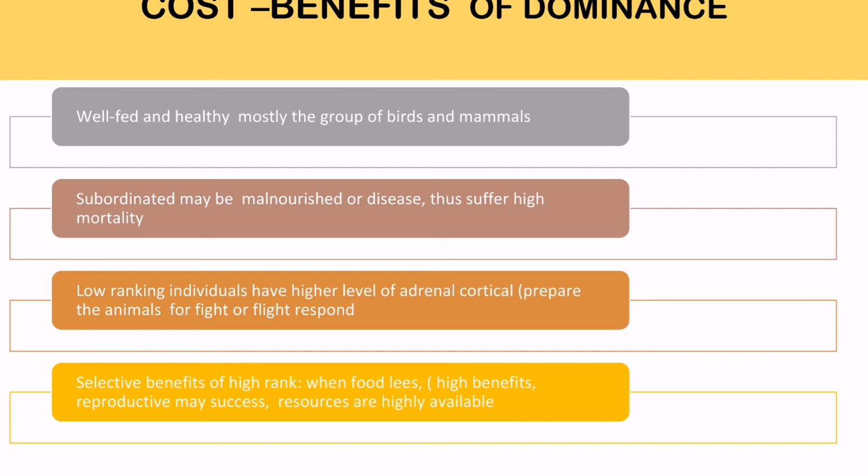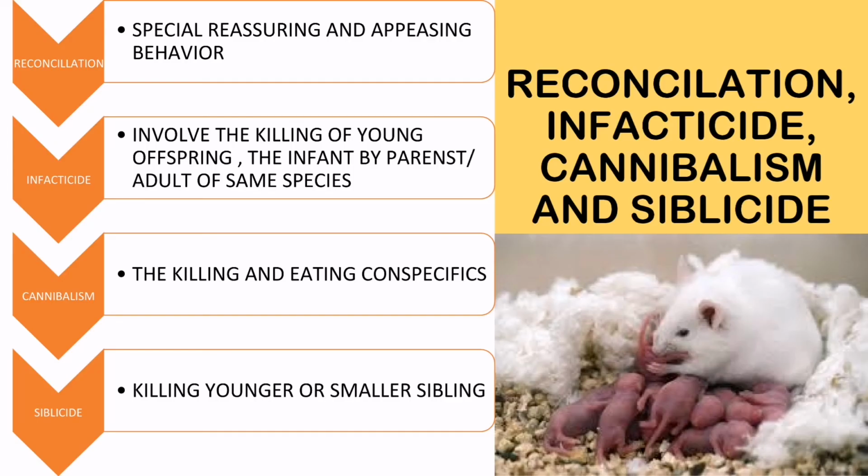The costs and benefits of dominance: dominant individuals are well-fed and healthy, mostly in groups of birds and mammals. Subordinates may be malnourished or diseased, and thus suffer high mortality. Low-ranking individuals have high levels of adrenal cortical hormones, which prepare the animal for a fight-or-flight response. Selective benefits of high rank are greatest when food is scarce; high productivity means success when resources are highly available.